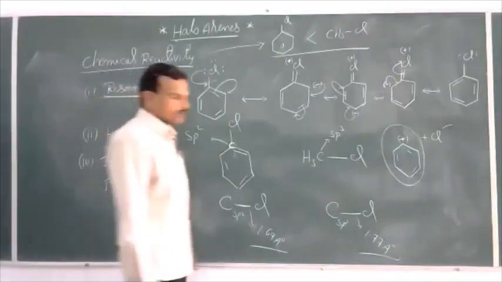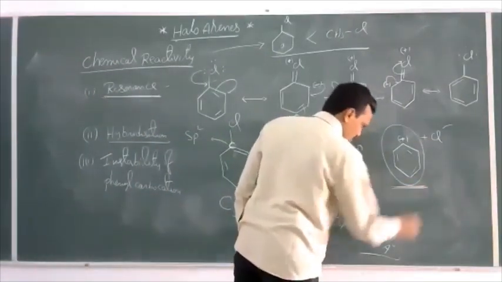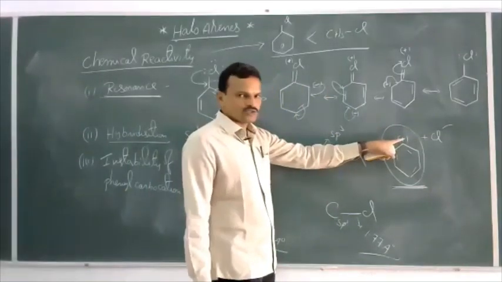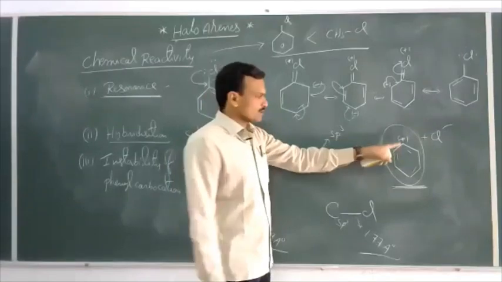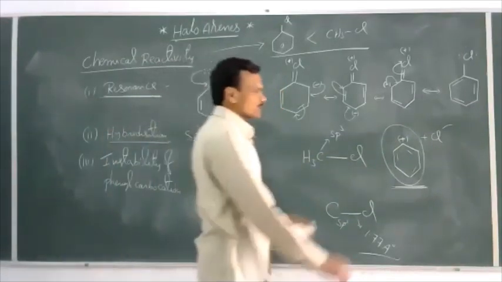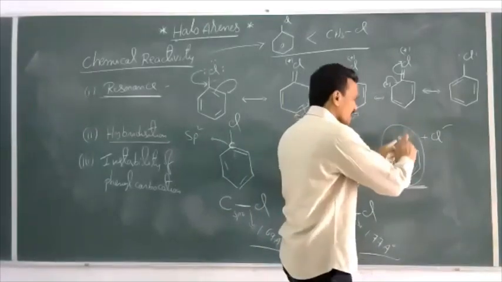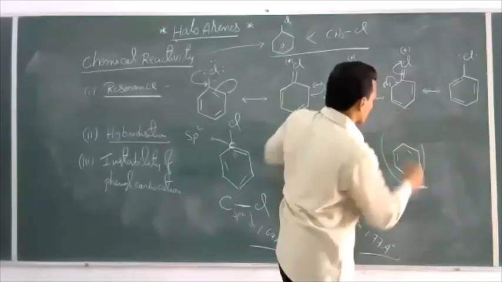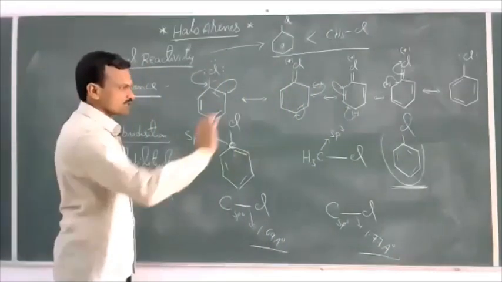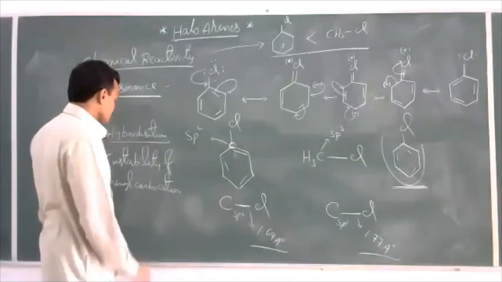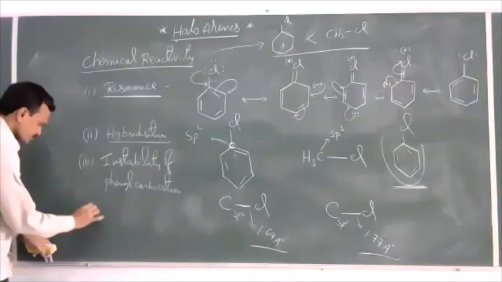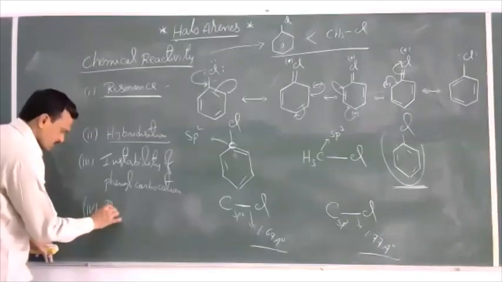But this phenyl carbocation is very less stable because the positive charge present on the benzene ring cannot be delocalized. So this is a less stable carbocation. Due to the low stability of this phenyl carbocation, immediately it will combine with Cl minus and give back chlorobenzene only. So no substitution takes place. That's why these haloarenes are less reactive. This is the third reason. And the fourth one, repulsion.